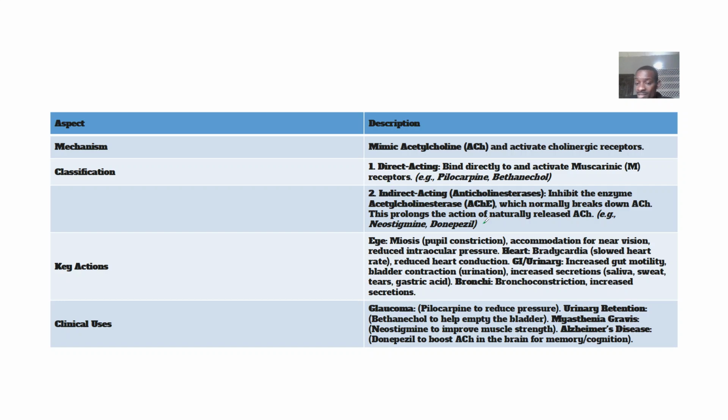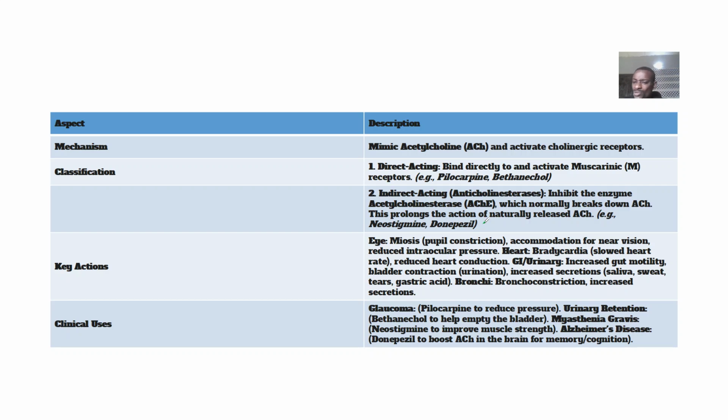So what are the classifications? We have the direct acting ones, like Pilocarpine, Bethanechol. Those ones directly activate the receptors. While we have the indirect acting ones. There's an enzyme known as what? Acetylcholinesterase. This enzyme normally should break down the acetylcholine. So these ones will go and attack that enzyme so that acetylcholine will have its way. We have drugs like Neostigmine, we have Donepezil.